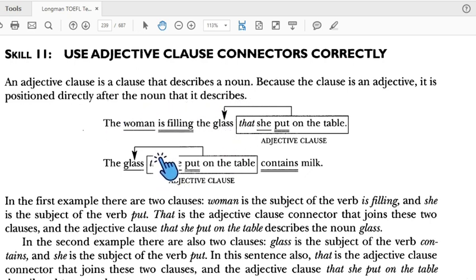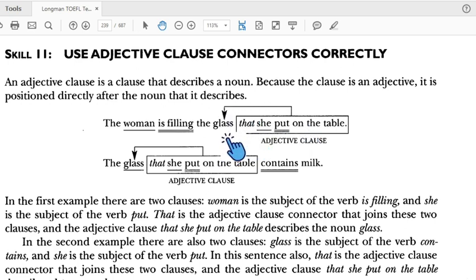For example, the woman is filling the glass. Subject, verb, and this is the object. This one is the connector, then subject, verb. The sentence is complete, and this is the adjective clause that explains the glass.